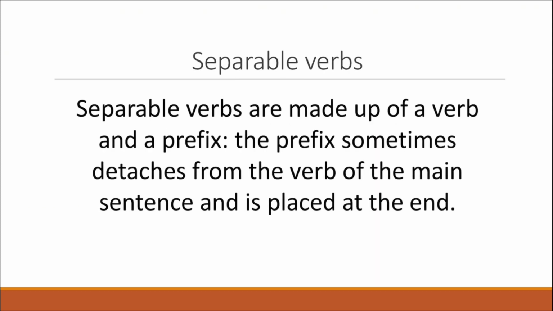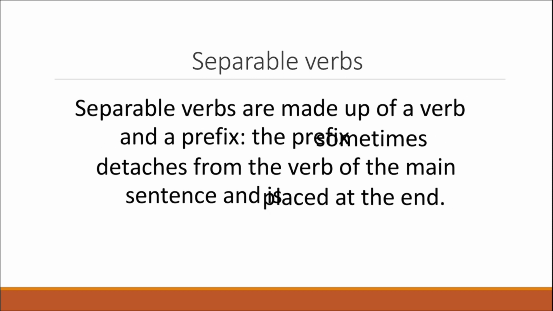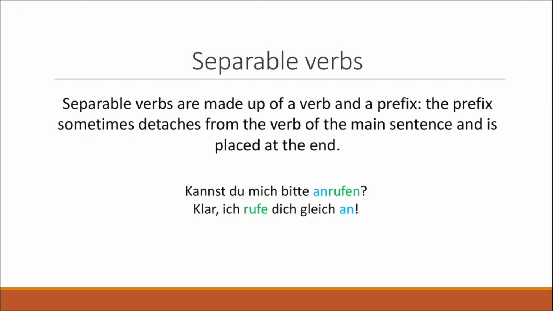So what are separable verbs? Separable verbs are simply verbs which are made up of a verb and a prefix. So in this case, anrufen is made up of a prefix "an" and the verb "rufen". And the prefix sometimes detaches from the verb of the main sentence and it is placed at the end, just as we saw in the last example.